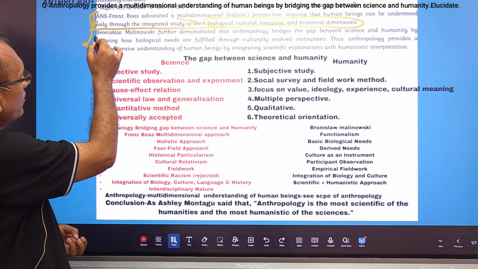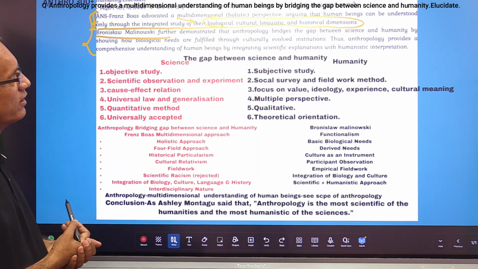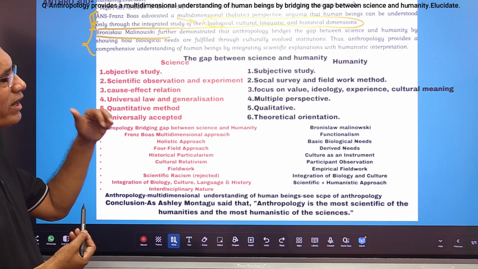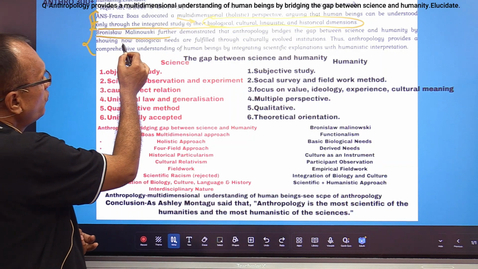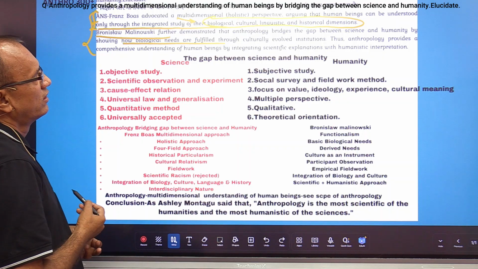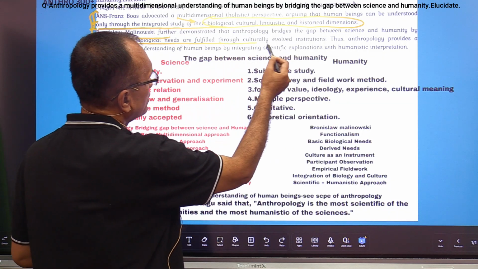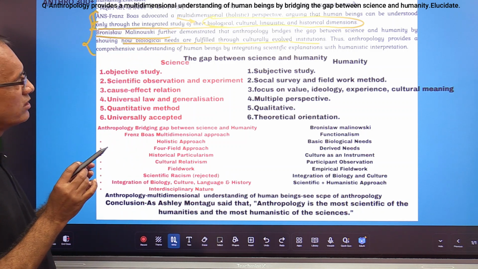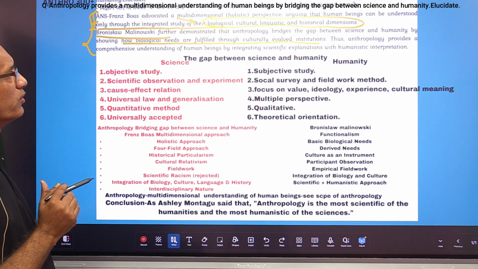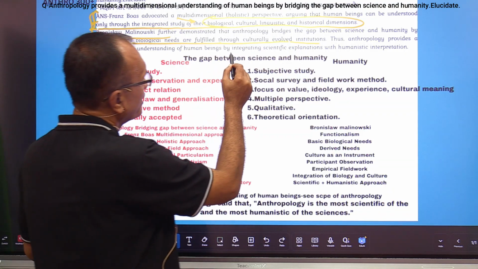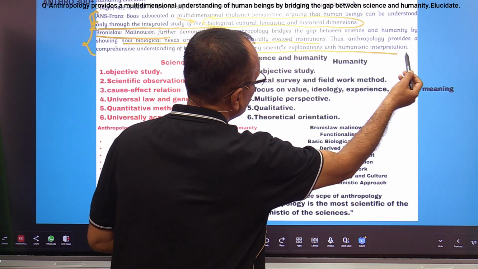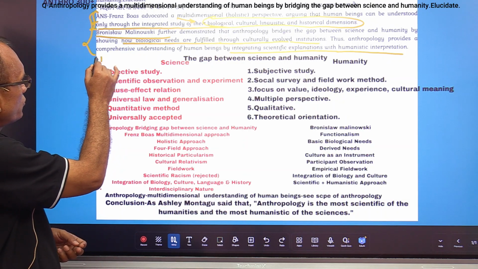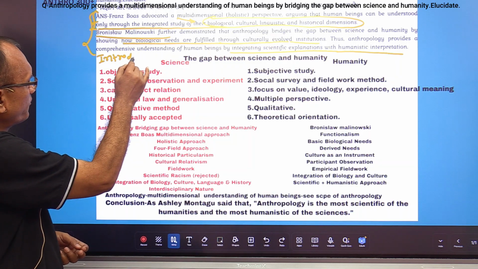Second, Bronislaw Malinowski further demonstrated that anthropology bridges the gap between science and humanity by showing how biological needs are fulfilled through culturally evolved institutions, right? Thus, anthropology provides a comprehensive understanding of human beings by integrating scientific explanation with humanistic interpretation, right? So this is the introduction, right?